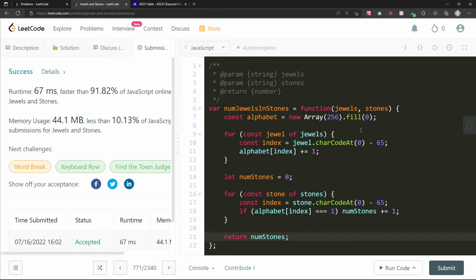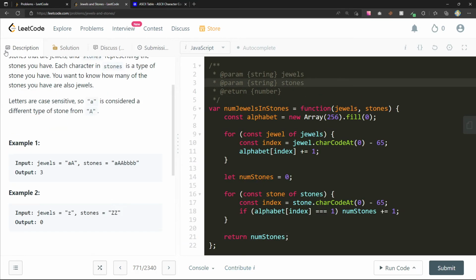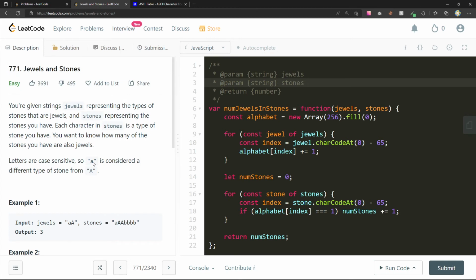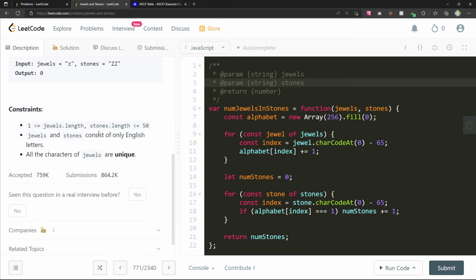So what are the takeaways here? Anytime you're dealing with strings or characters, especially lowercase letters or English letters, lowercase and uppercase, check your upper bound.